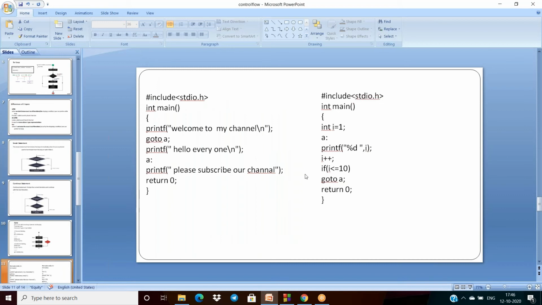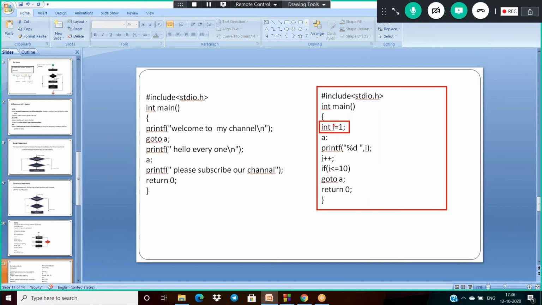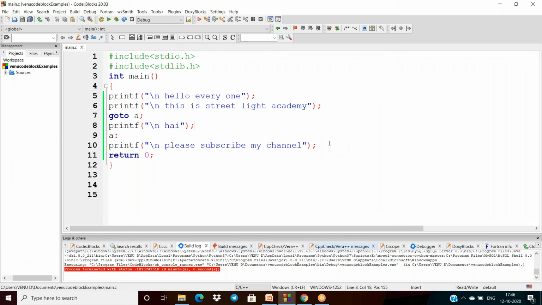What is the second one? The second one is an example of a looping statement. First of all I'm initializing i to 1. Then I'm writing the label definition, printing i, and incrementing i. If the value of i is less than or equal to 10, I'm calling the label. That means we are printing the numbers 1 to 10, and it will form the loop.